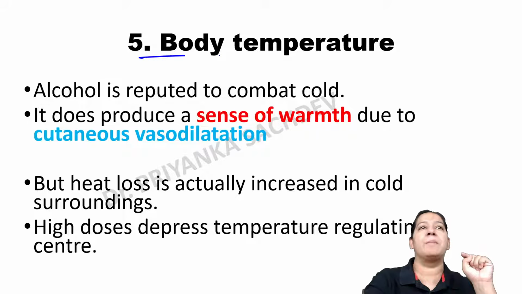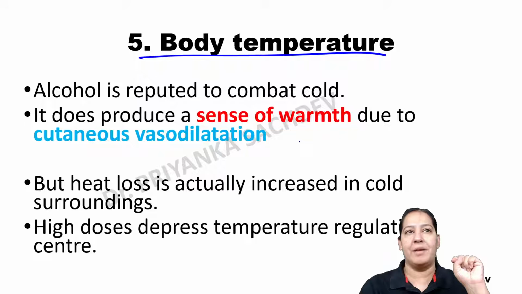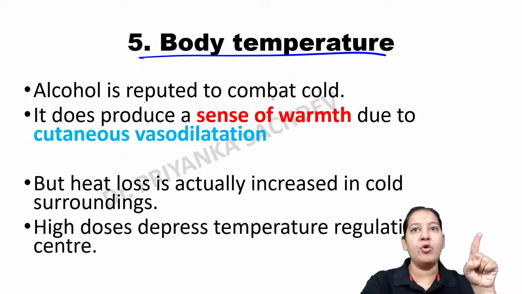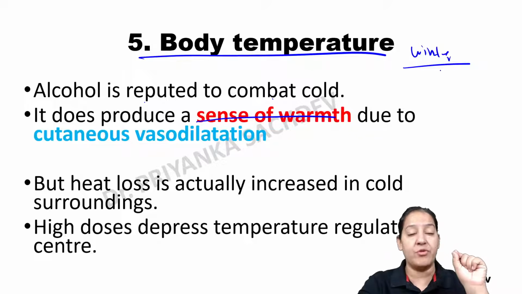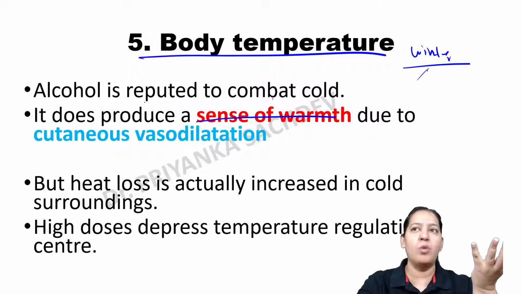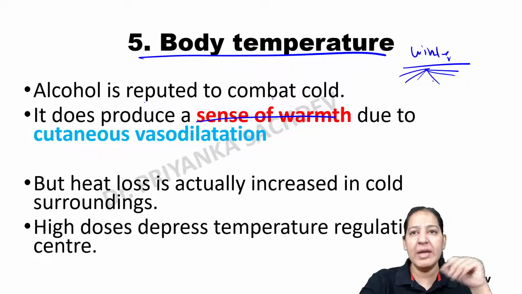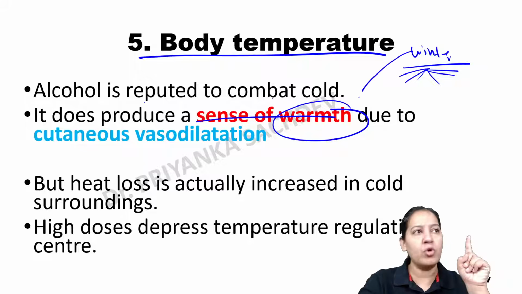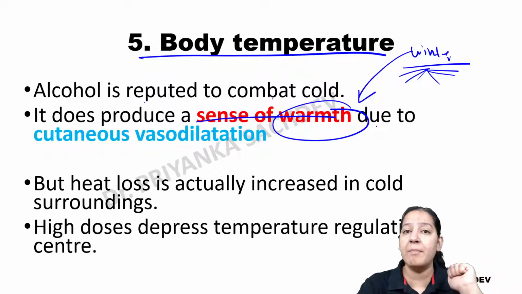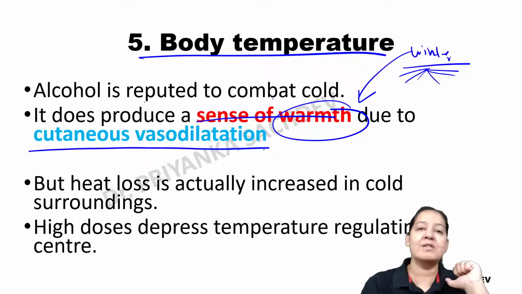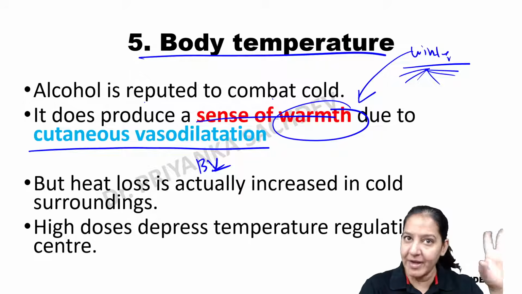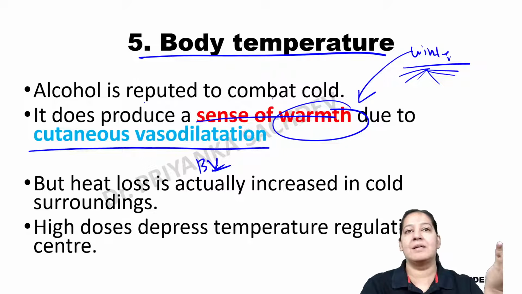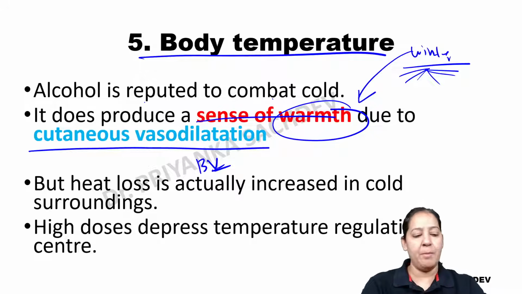Coming to the next point, body temperature. What does alcohol do to the body temperature? Alcohol is reputed to combat the cold, so it gives a sense of warmness in the body. In cold temperature, in winters, people used to drink brandy, the various preparations of alcohol: vodka, brandy, beer, whiskey, rum. So it gives a sense of warmness, and that's why it is more consumed during winters. Why does it give the sense of warmness? Because it causes cutaneous vasodilation. The blood vessels of the skin get dilated, so there is more blood in the skin, giving a sense of warmness there. So that is about the body temperature.